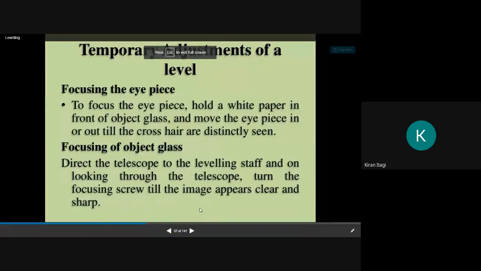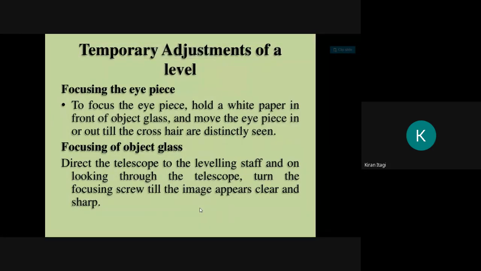Okay, this was about the temporary adjustment. Then we have focusing the eyepiece. To focus the eyepiece, hold a white paper. Means why we are using that eyepiece means